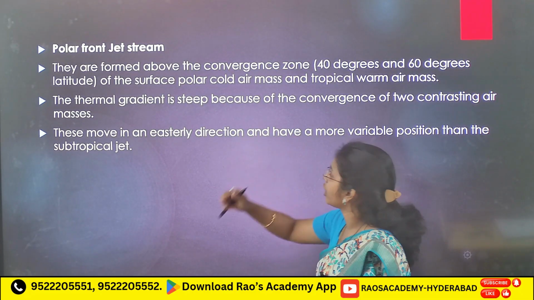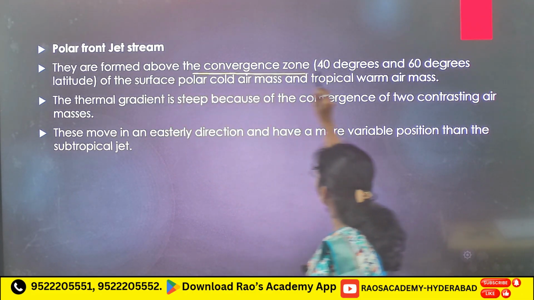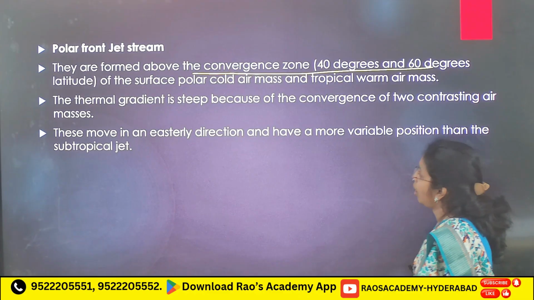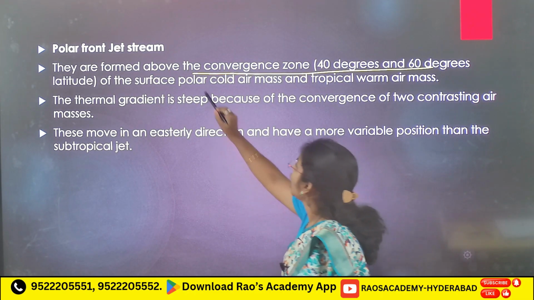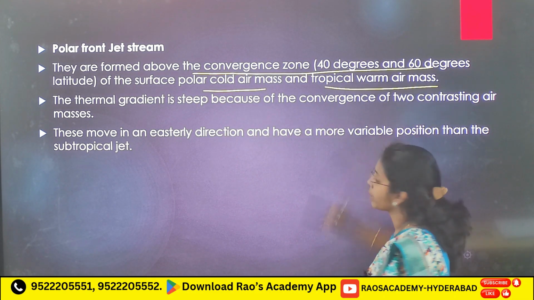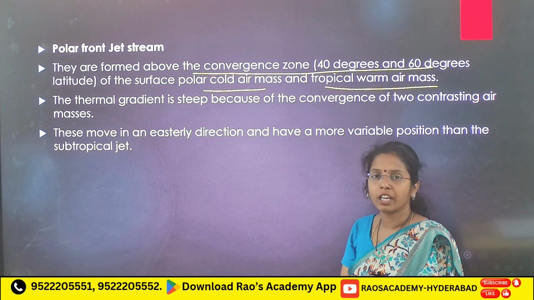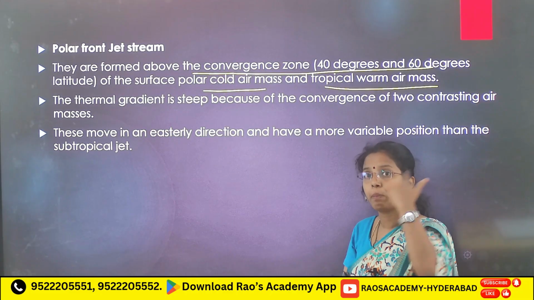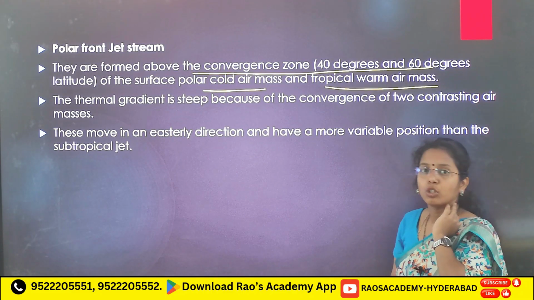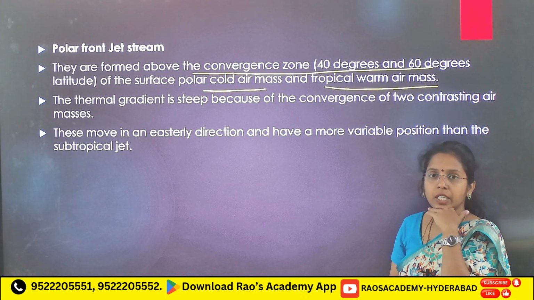Next, polar front jet streams are formed above the convergence zone of the surface polar cold air mass and tropical warm air mass above the surface. See, two different air masses meeting in the upper troposphere, you will see this jet stream formation.